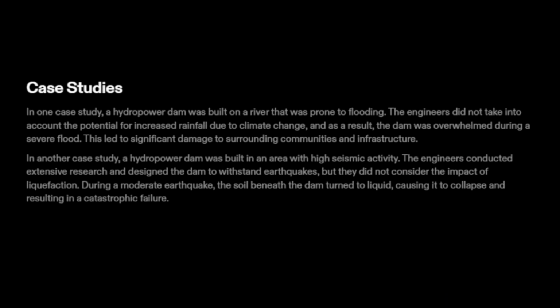Now let's have a look at case studies for hydropower dam site selection. In one case study, a hydropower dam was built on a river that was prone to flooding. The engineers did not take into account the potential for increased rainfall due to climate change, and as a result, the dam was overwhelmed during a severe flood. This led to significant damage to surrounding communities and infrastructure.